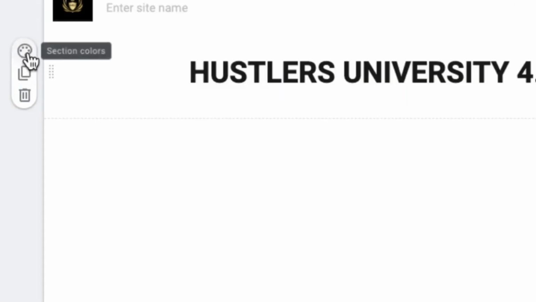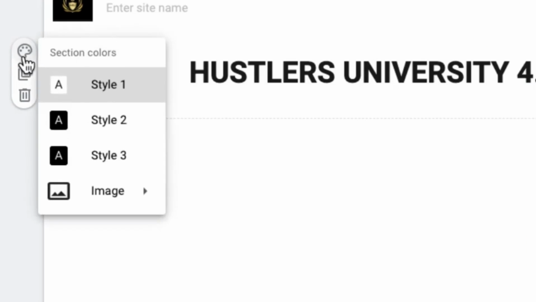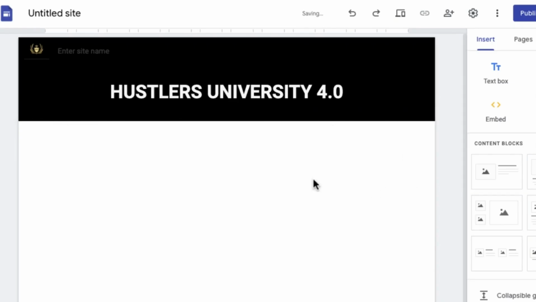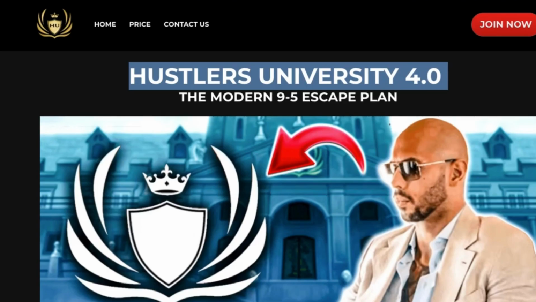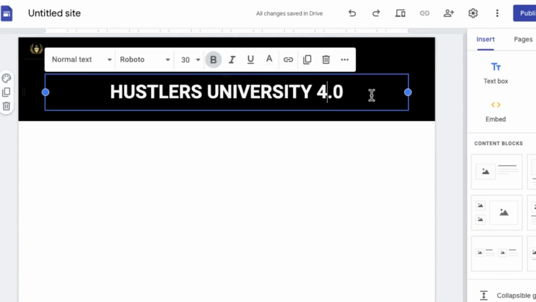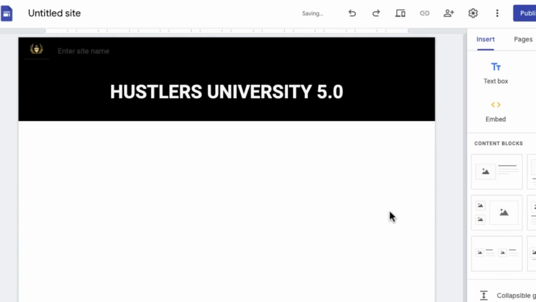So I'm going to come over to this top section where it says select section colors, click on this, come over to where it says style 2. You want to click on where it says style 2. So you can see it's going to bring up this black background for us, exactly what we have at the Hustlers University right now, right? So we have Hustlers University 4.0. So we're going to come over here. I want to change this 4.0 to 5.0 because we want this as an upgrade, right? We want to be able to market this to people as an upgrade. So you can see we have Hustlers University 5.0.